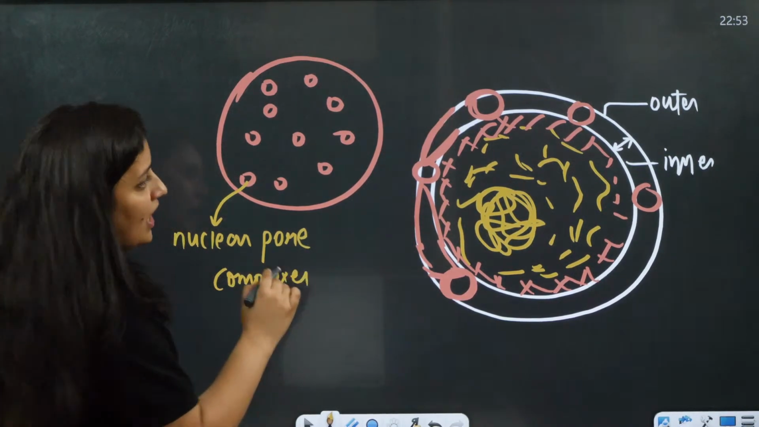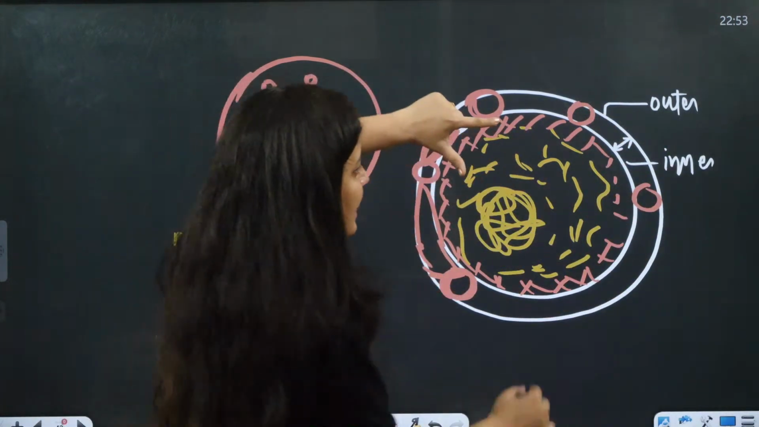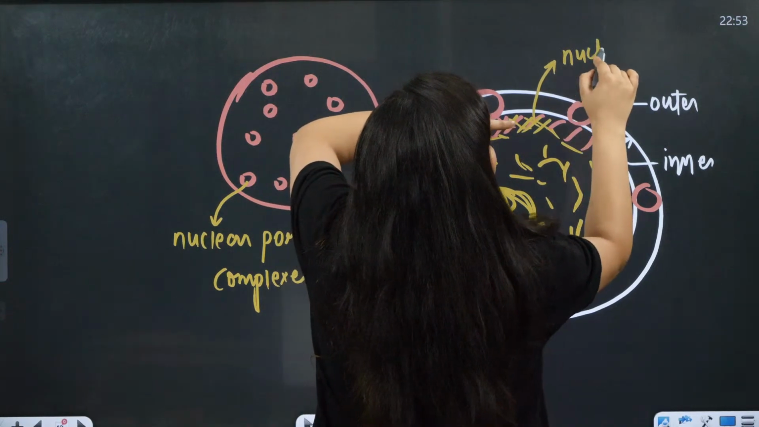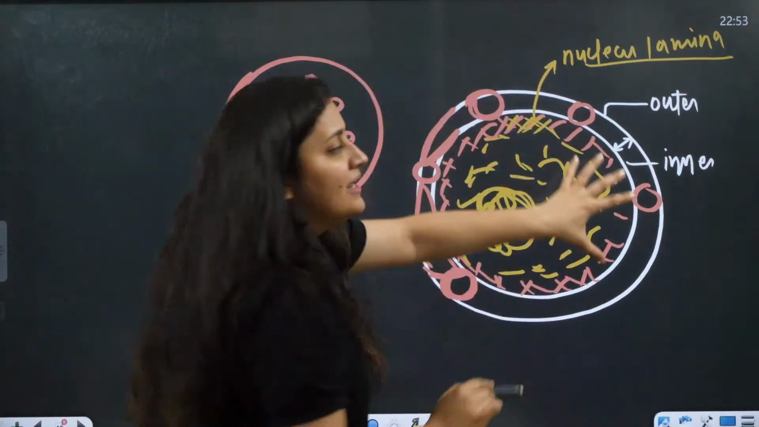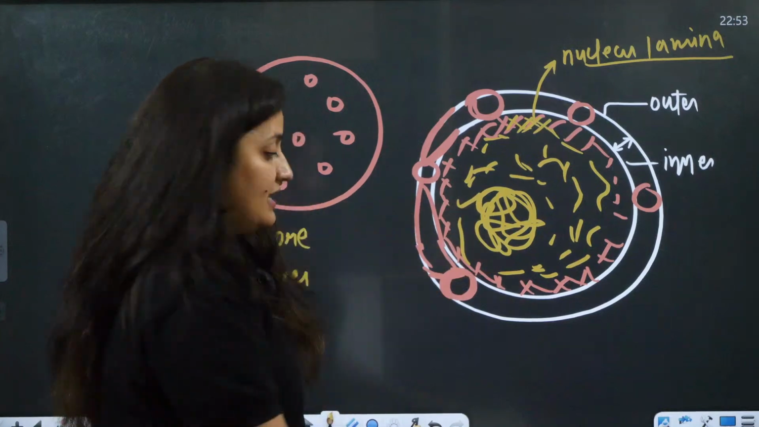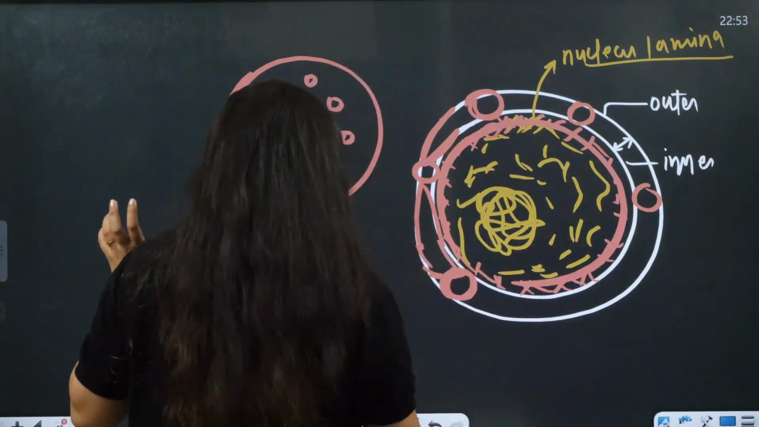Okay, so the outer membrane is there, the inner membrane is there, there is the intermembrane space, and when you talk about the inner membrane, it is connected to the nuclear lamina. This nuclear lamina keeps it in proper shape. It is the cytoskeletal element, the intermediate filament, right?